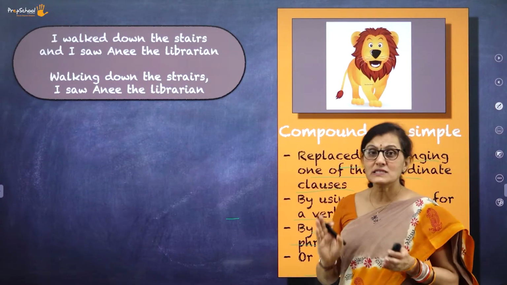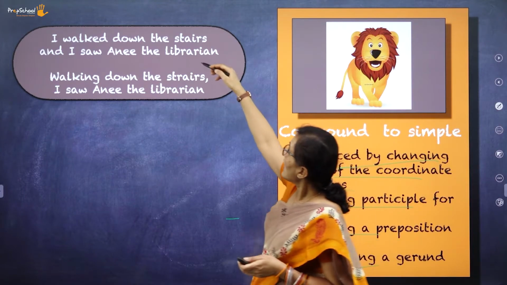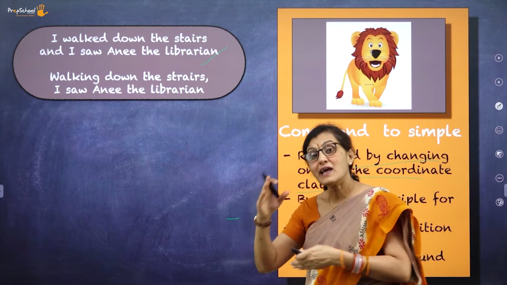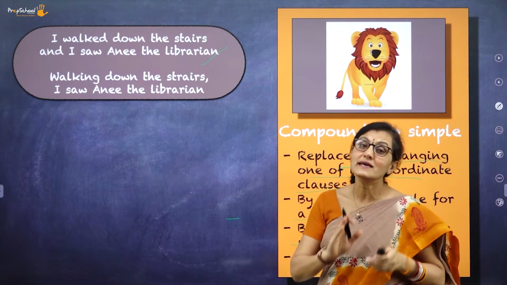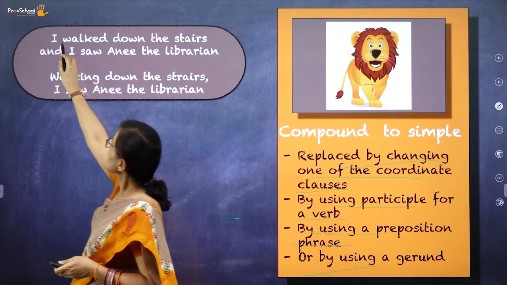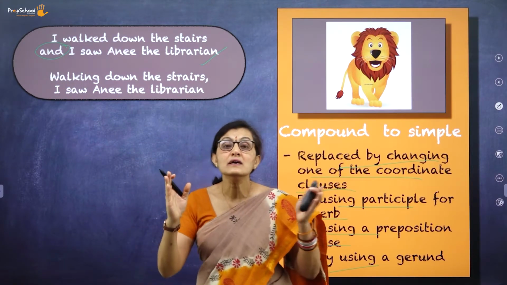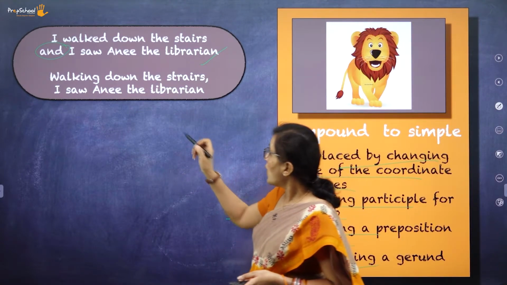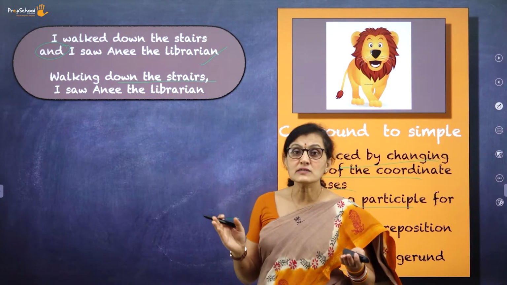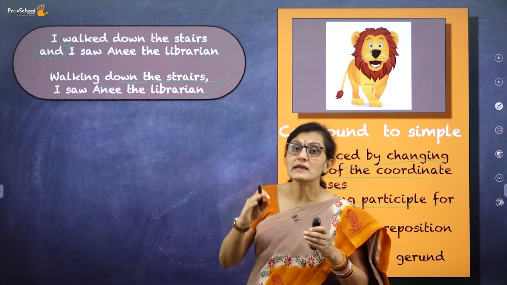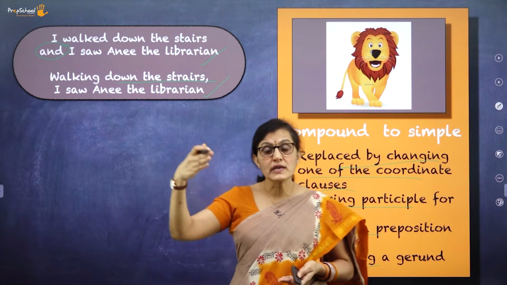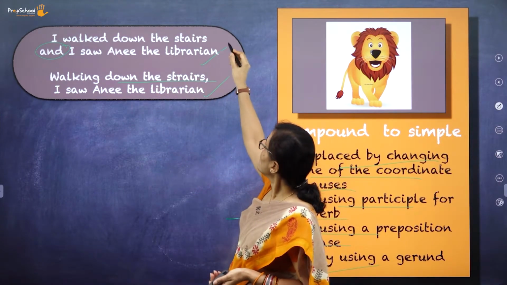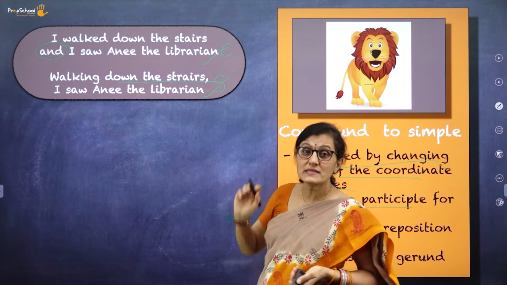Now, look at the example here. I walked down the stairs and I saw Annie, the librarian. With this "and", you understand that it is a compound sentence, isn't it? So how do you change it? Walking down the stairs, I saw Annie, the librarian. It becomes simple. So the compound sentence becomes a simple sentence.